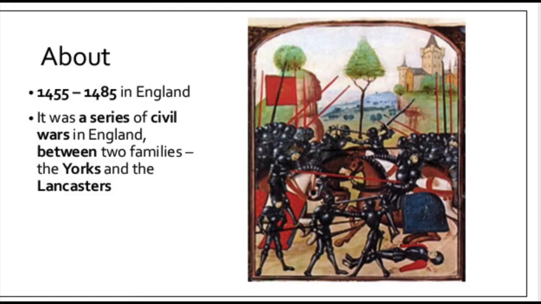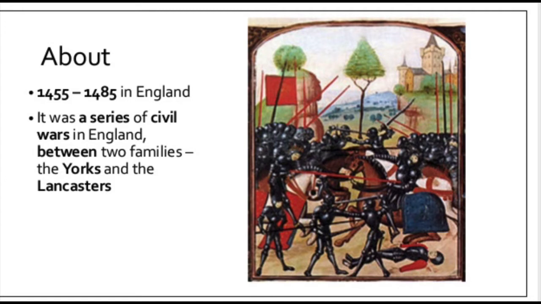The War of the Roses started in 1455 and came to an end in 1487. It is also called the English Civil War, fought for the throne of England between two cadet branches of the Royal House of Plantagenet: the House of Lancaster, which represented a red rose, and the House of York, which represented the white rose.